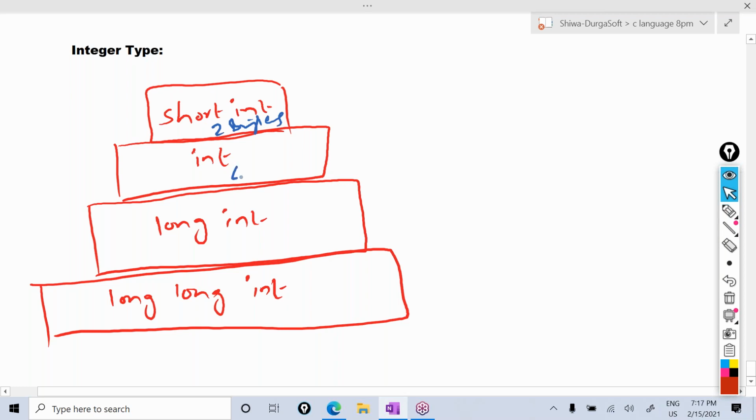For the int, 4 bytes memory will be allocated in my system. And for the long int also the same, long int and int both work the same in my system. In Dev C++, int and long int both work the same. Okay, so long long int, 8 bytes memory.